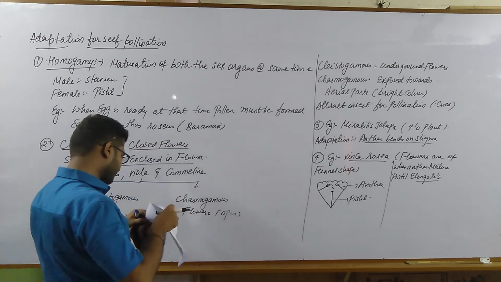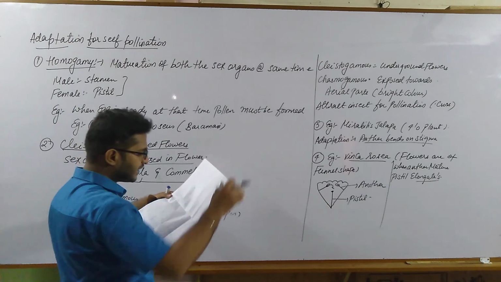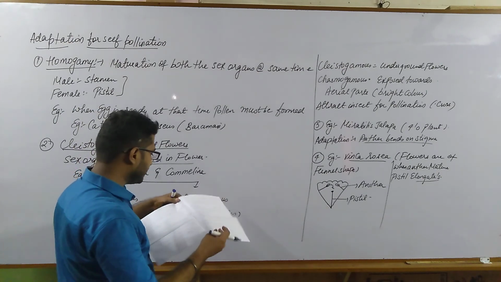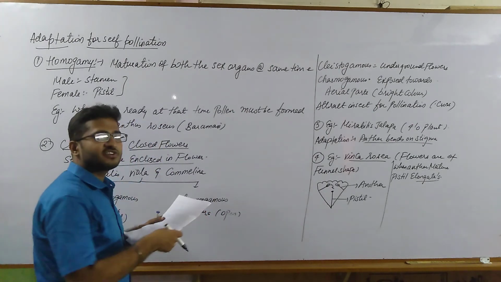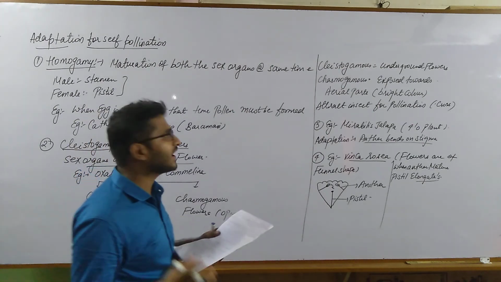One more is there, that is in the potato, Solanum tuberosum, the scientific name for potato. In this, the stigma is coiled around the anther.